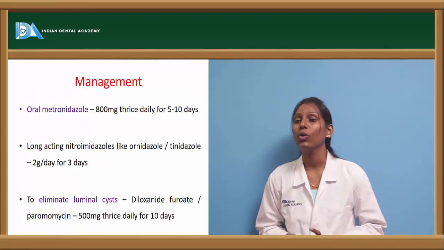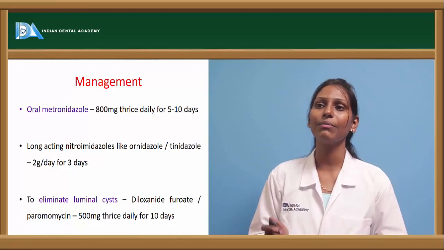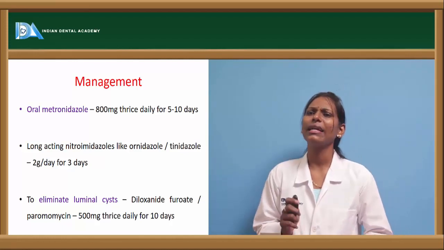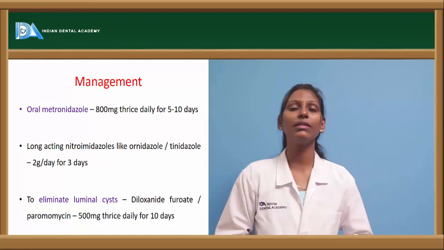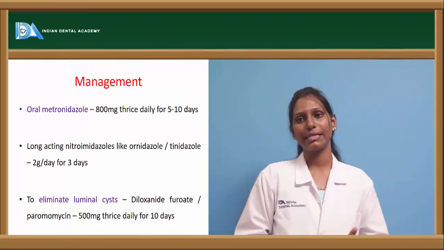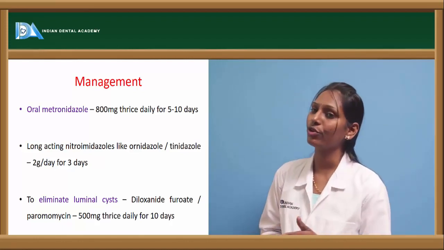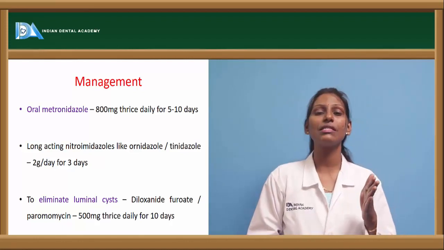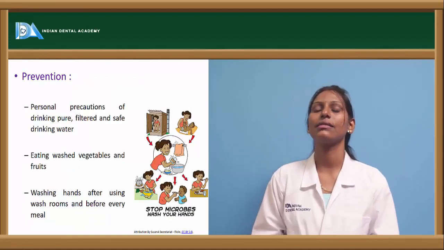Coming to the management, oral metronidazole is the first line of treatment, especially 800 mg thrice daily for 5 to 10 days. Long-acting nitroimidazoles like ornidazole and tinidazole can be given, that is, 2 grams per day for 3 days. To eliminate the luminal cyst, we have diloxanide furoate or paromomycin, which is 500 mg thrice daily for 10 days.